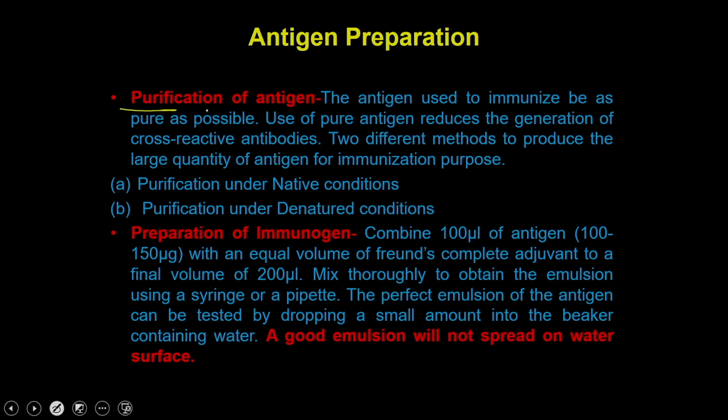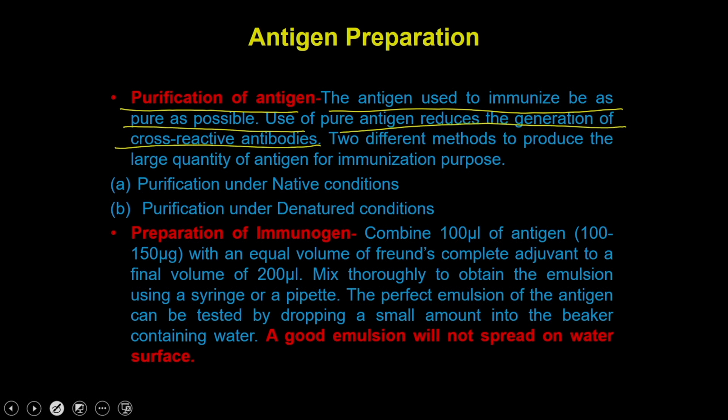So, purification of the antigens. The antigen used to immunize should be as pure as possible. Use of pure antigen reduces the generation of cross-reactive antibodies. We have already discussed how to prepare the antigen. You can prepare the antigen under native conditions simply by doing chromatography techniques, or you can prepare the antigen under denatured conditions with the help of electroelution.